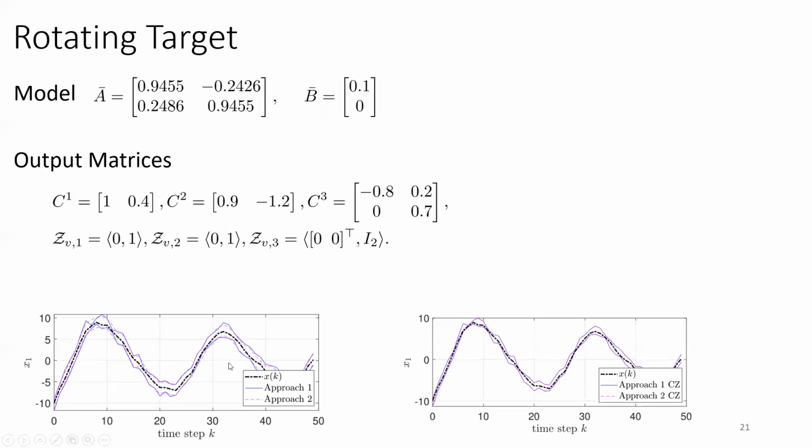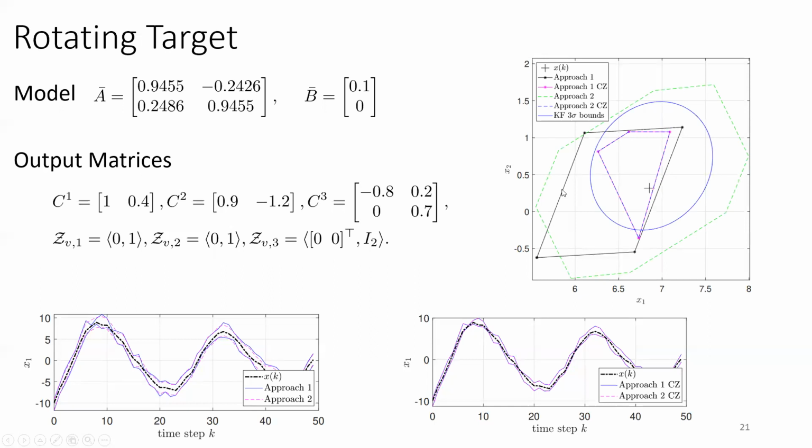On the left-hand side, we have it using zonotopes, and on the right-hand side, we have done it also with constrained zonotopes, where the two approaches align as the result is exact. This is a snapshot with the approaches, reverse mapping and intersection, using constrained zonotopes and using zonotopes. And we have compared against the Kalman filter with 3 sigma bound, where we compute the ellipsoid with 3 sigma bound, and the x here is the true x of k.